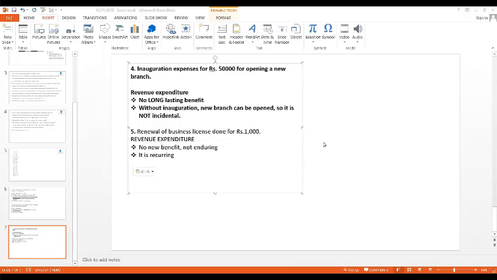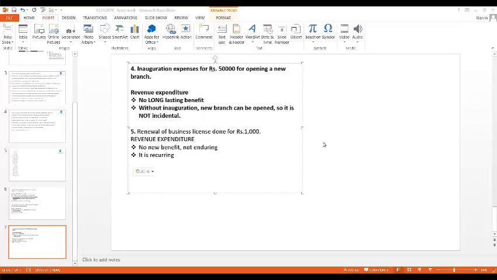Capacity expansion means, in the place of 500 tickets, I am able to sell 600 tickets, right? In our example, you remember? But here, is there anything like that? Have I increased my revenue in any way? No, I am continuing to earn the same income by renewing my license. Understood? Yes, ma'am, I got it. Okay.